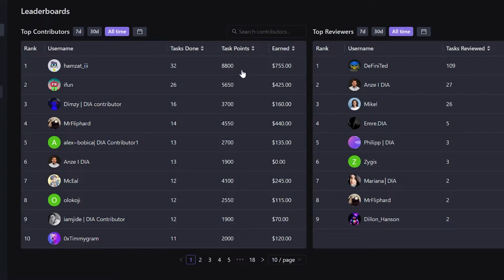The task points is something that we can decide as a weighted nothing, a brownie point. As a task is more difficult, we could give it more task points, and it may make some things worthwhile for people even if there's no monetary value attached. Likewise, with the earned column here, we can see how different users have earned more or less money.